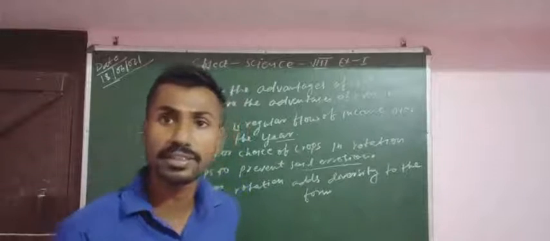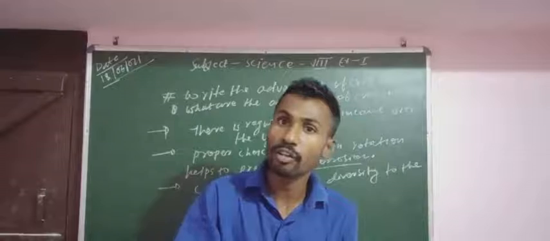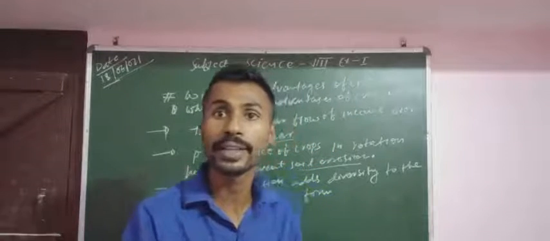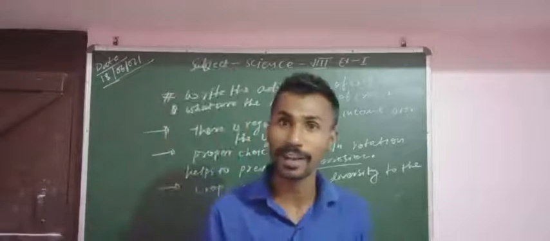Soil erosion is a process in which the upper layer of soil can be displaced by an external factor. As we know, the upper layer of soil is fertile.